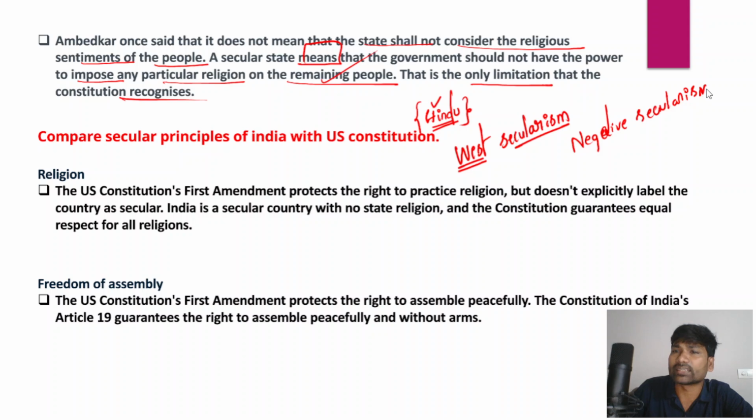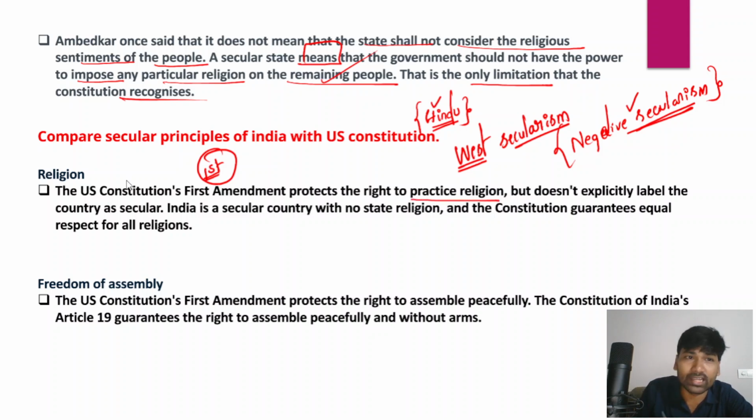The negative form of secularism means the complete separation of state and religion, as in Western secularism, right? The US Constitution's First Amendment protects the right to practice religion, but it doesn't explicitly label the country as a secular state, right?